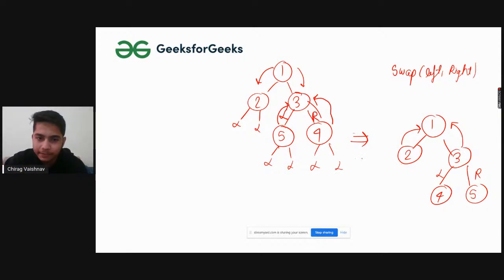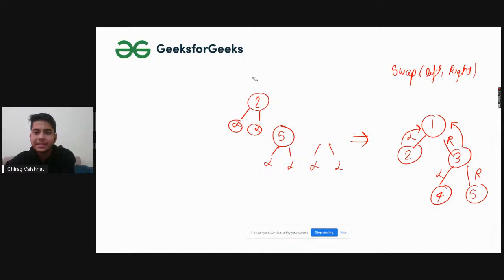Again, in the case of the left also, it was null only. So even if we swap them, it does not make a difference. We'll go back to here, so it will return this. Now for 1, the left is this and the right is this, so we will be swapping them again.